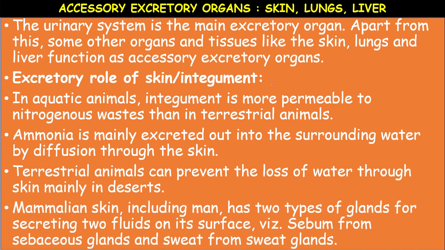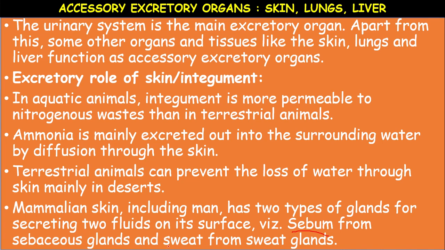The mammalian skin, including human beings, has two types of glands for secreting two types of fluids on its surface. The first one is sebum. It is an oily substance which is secreted from sebaceous glands, and the second one is sweat.